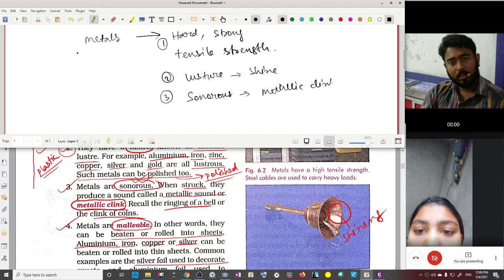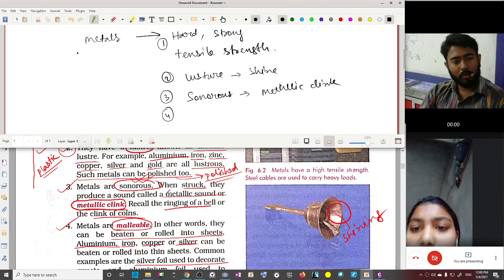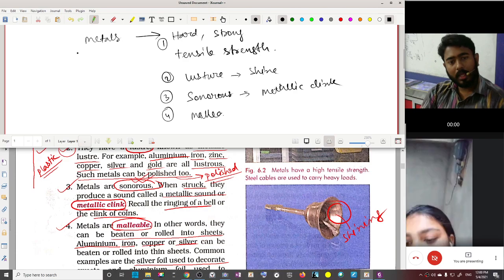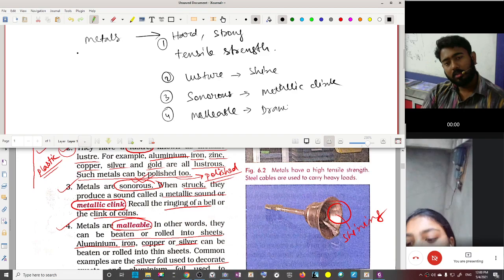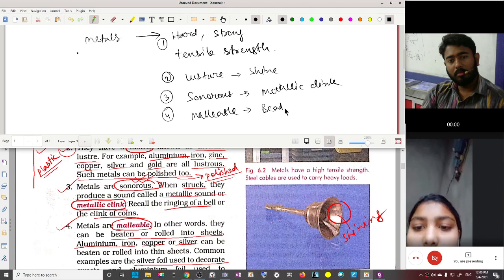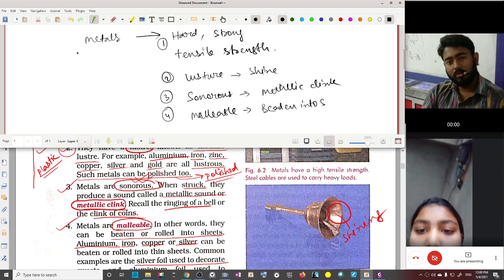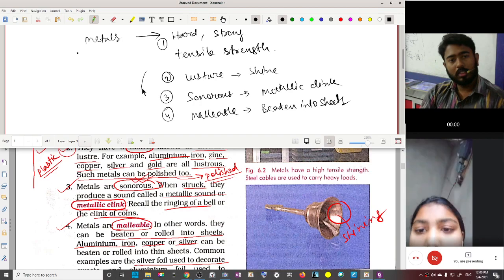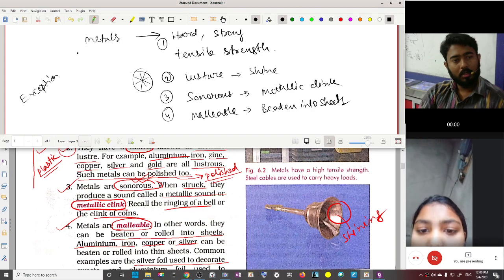Fourth, metals are malleable. That is, they can be beaten into sheets. Are we clear about these points? We had an exception only, that is sodium and potassium.